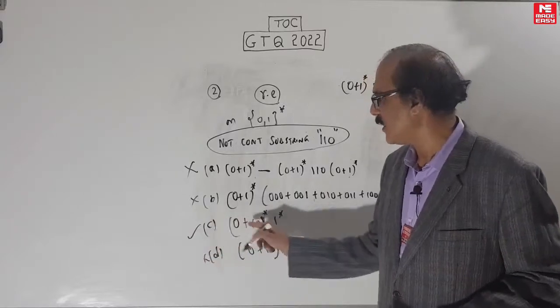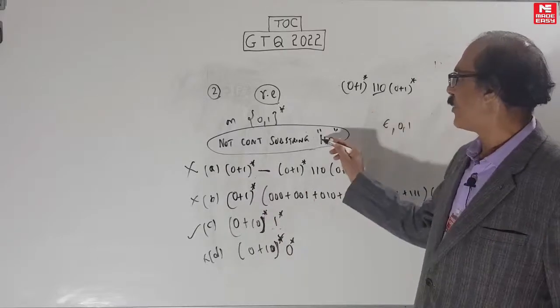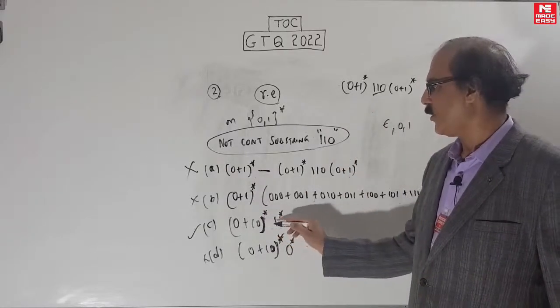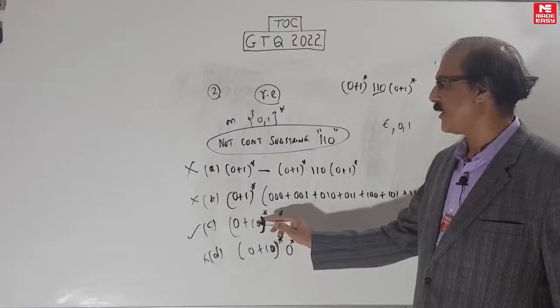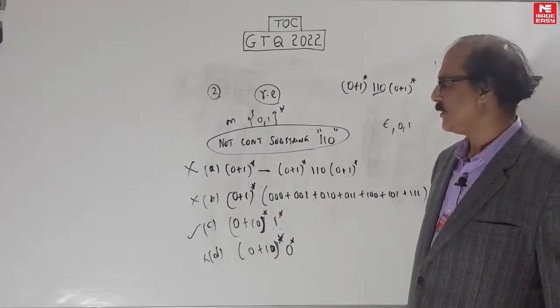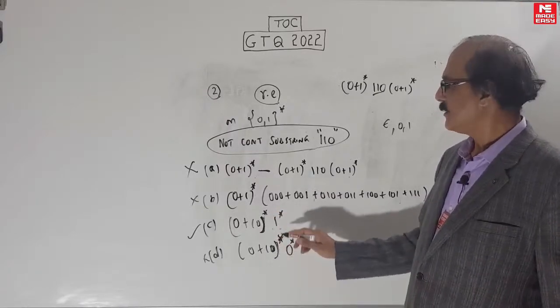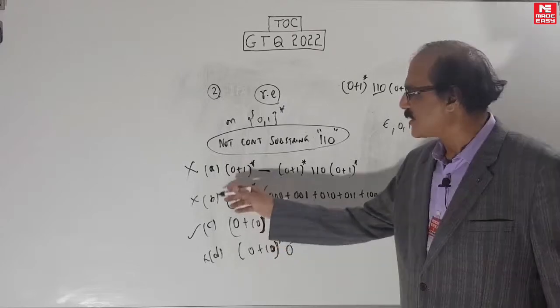So what is left is this. Here you can't find any counterexample. In fact, you can also try to create something with 110. You can't. This won't allow it. Here also it won't allow it. 110 you can't get. You can get 1010, not 110. Here also you can't get 110. So therefore, this is indeed the correct answer. Okay, so by the counterexample method we have thrown out the others.